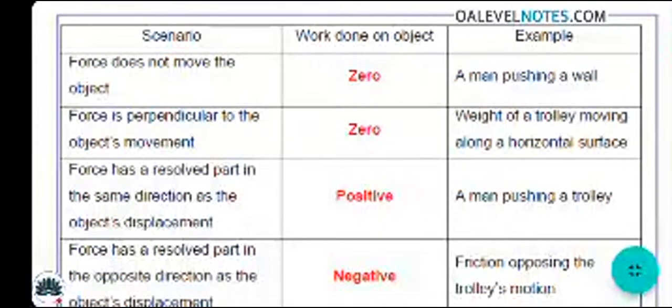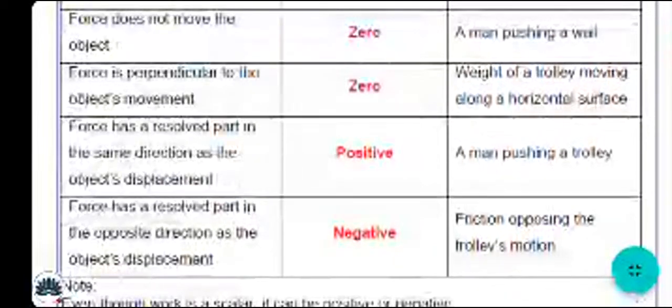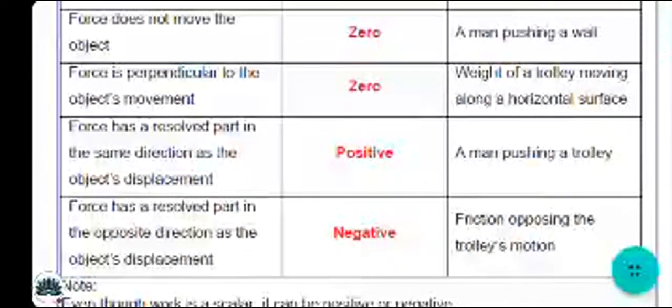But if we are talking about negative work, it means there is friction opposing the trolley's motion. And what is friction? Friction is the opposing force. If I'm applying a force to an object at the right side, there must be a force of friction at the left side, opposing the motion of the trolley. Then the work done must be negative.